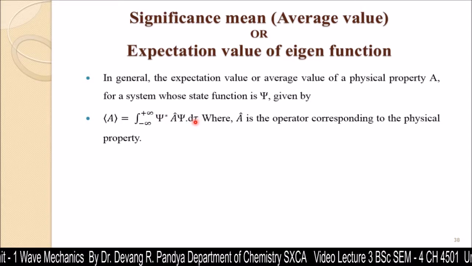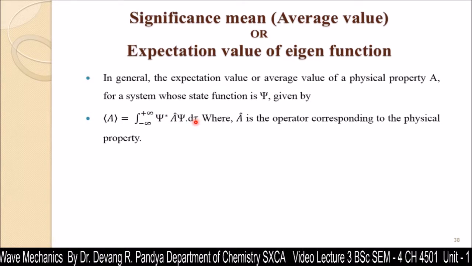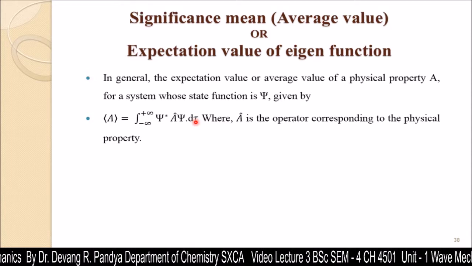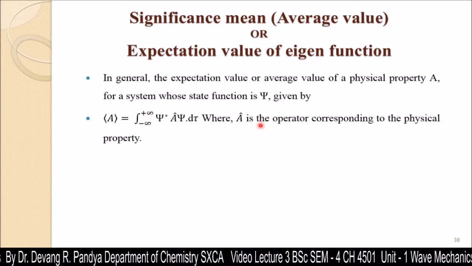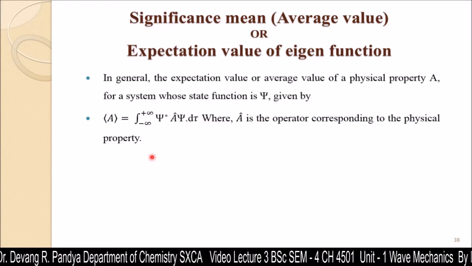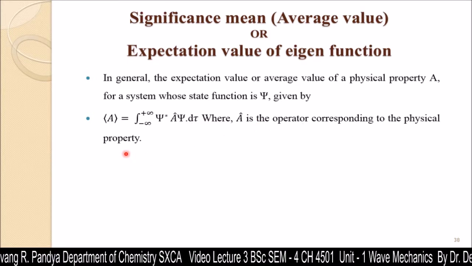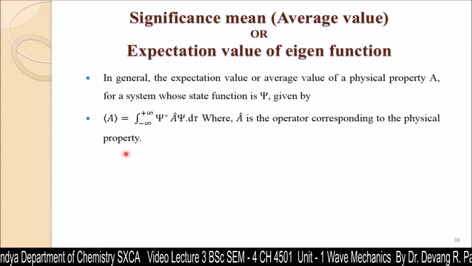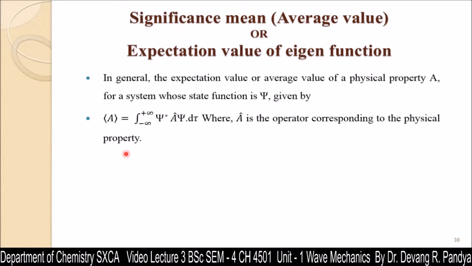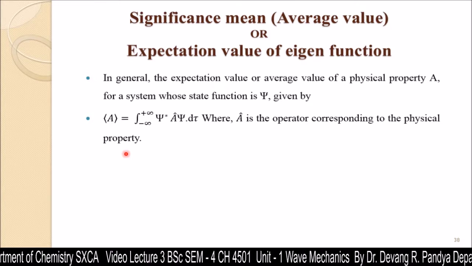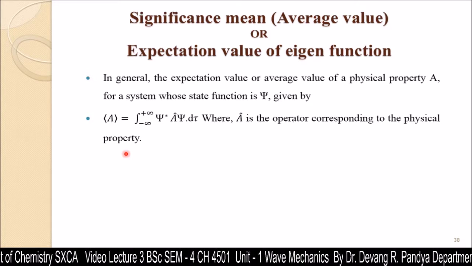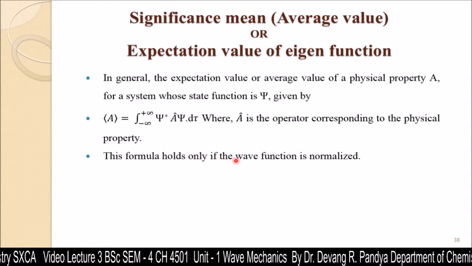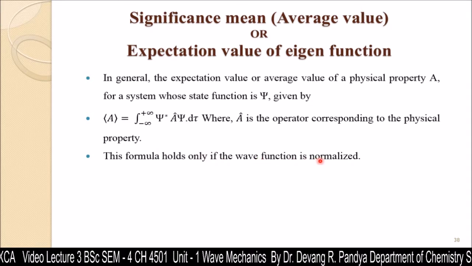Now here d tau indicates dx, dy, dz, that means the displacement of the particle on the x-axis, y-axis and z-axis, where a is the operator corresponding to the physical property. That physical property means position, position from the nucleus, position in space, kinetic energy, potential energy, total energy of the particle within the atom. This formula holds only if the wave function is normalized.